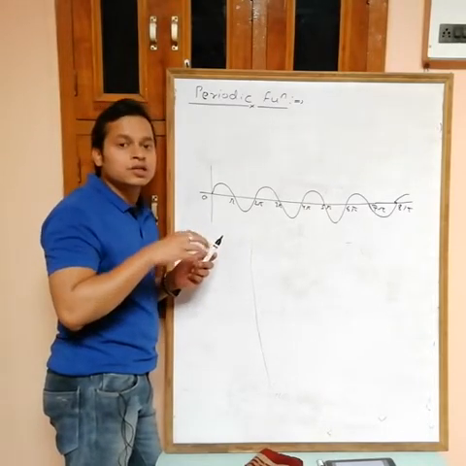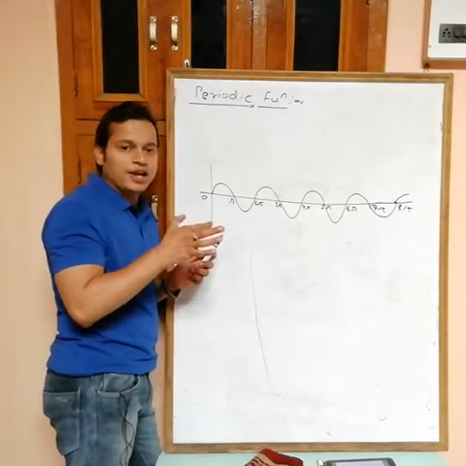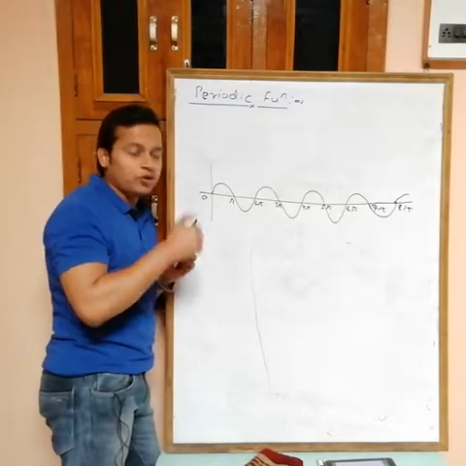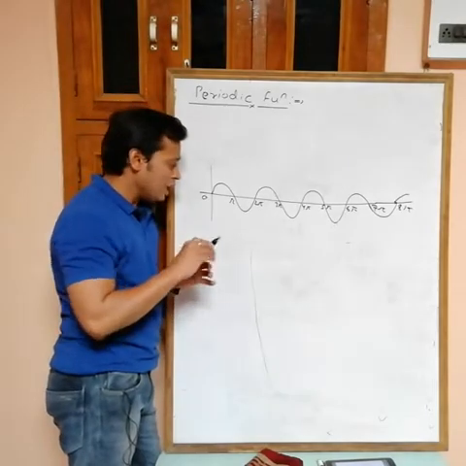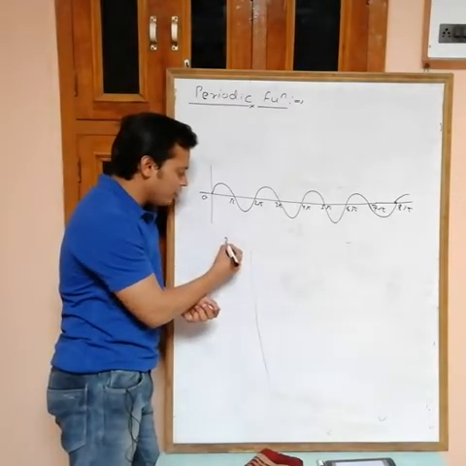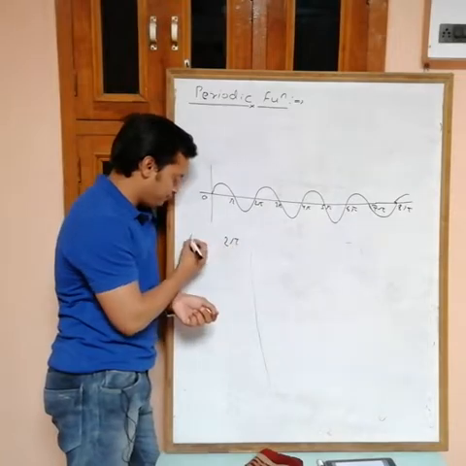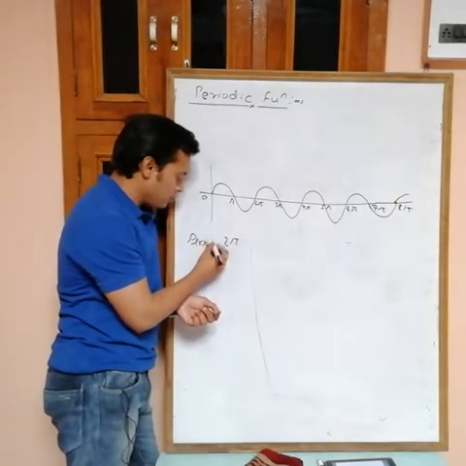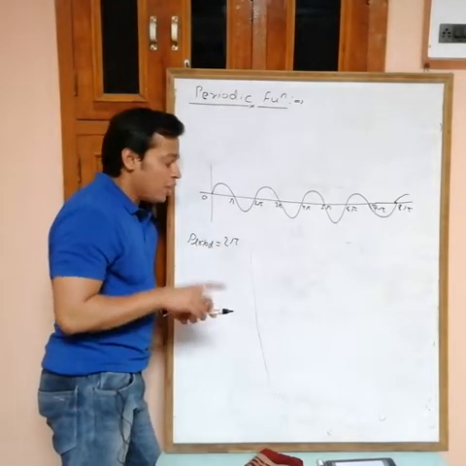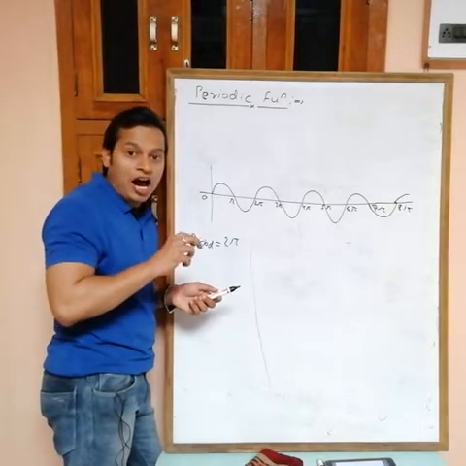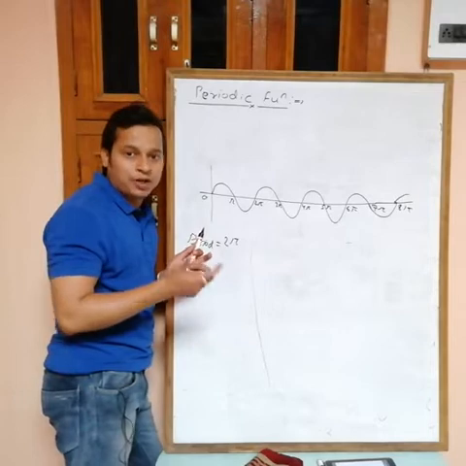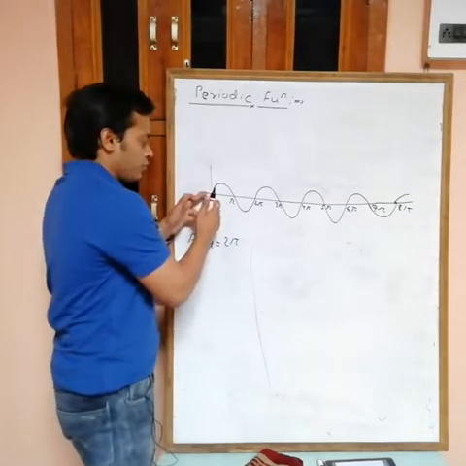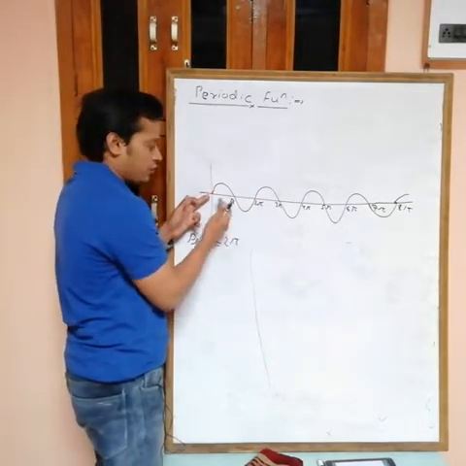Now next thing is, what is the period? That finite interval after which we have repeating value is known as the period of the function. Now check, can I say that the period of this function is 2 pi? Period of sin x is equal to 2 pi. 2 pi will be the period if after a 2 pi interval every value repeats. Suppose this length is 2 pi, 0 to 2 pi.